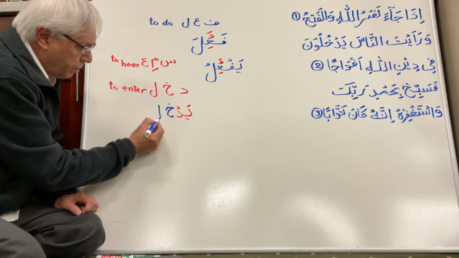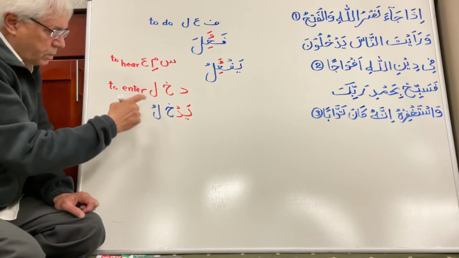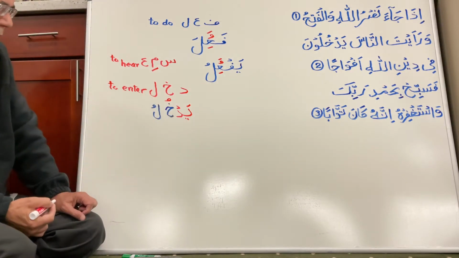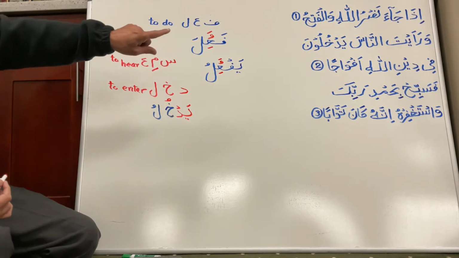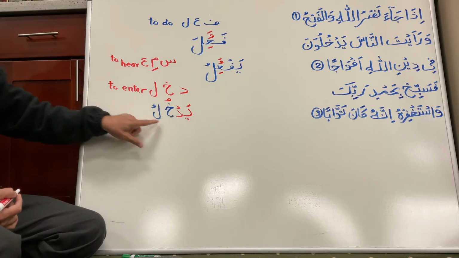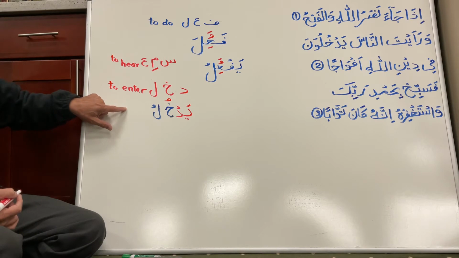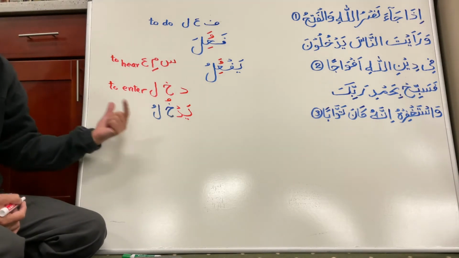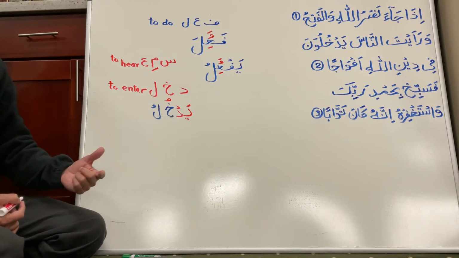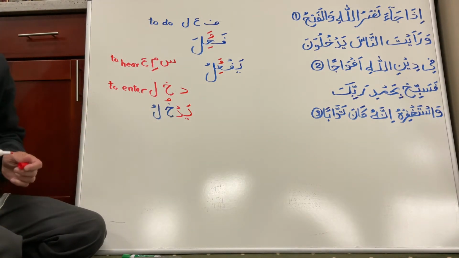And then lam after that. In these three root letters, the middle letter is carrying a pesh or a dhamma. Yadkhuluna, that's the word in this surah. Wara'aitan nasa yadkhuluna. So this is singular. When you add a waw, it becomes plural. Then you add a noon after that. So the word becomes yadkhuluna. They are entering or they will enter. So in these three root letters, the middle letter is going to have a pesh or dhamma.